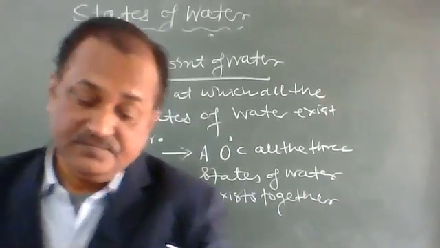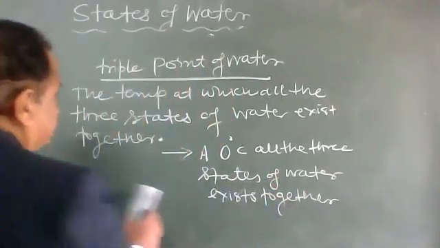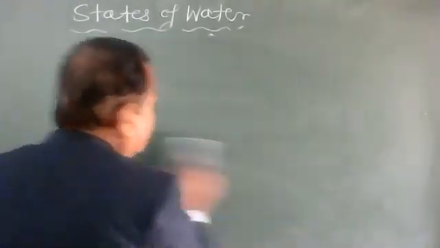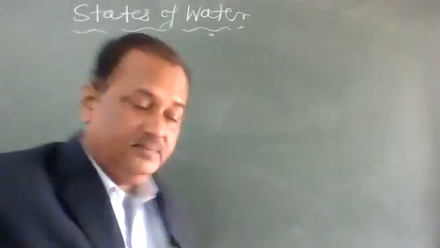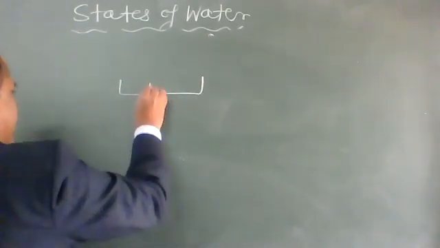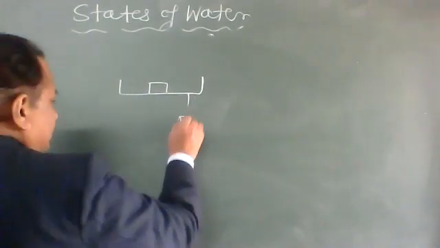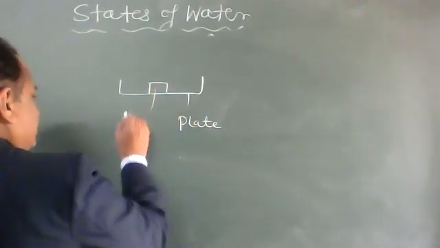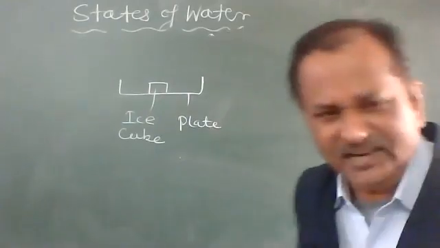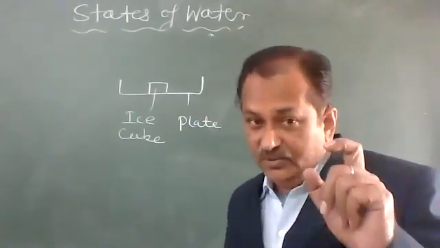You can do a very simple experiment for this triple point of water. Take a plate and place an ice cube here. You all must be knowing this.